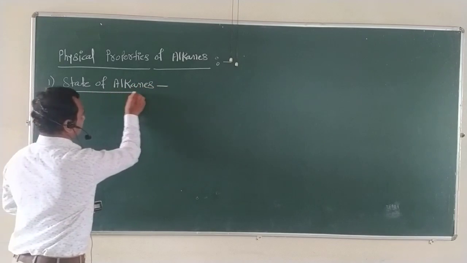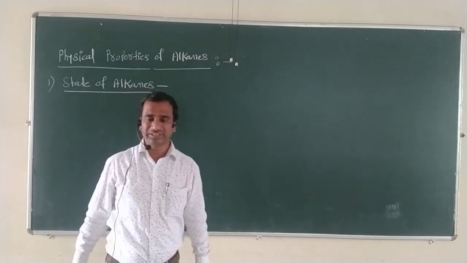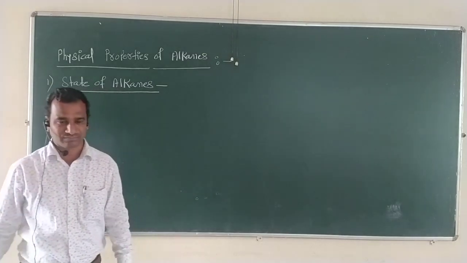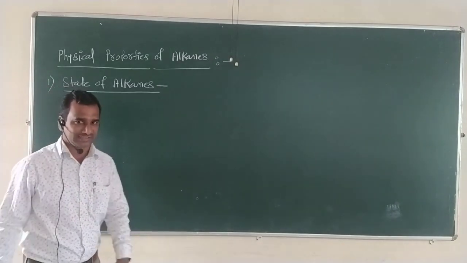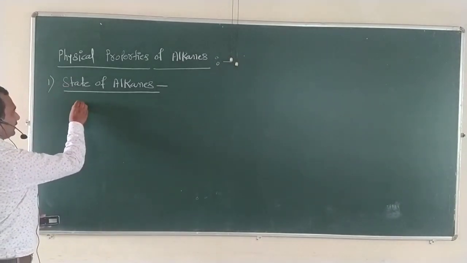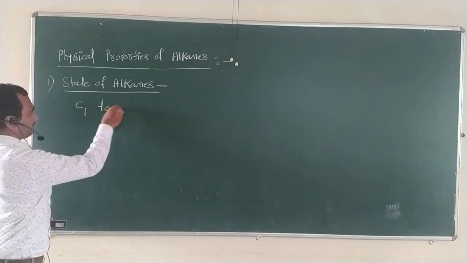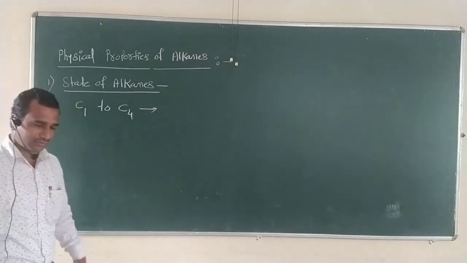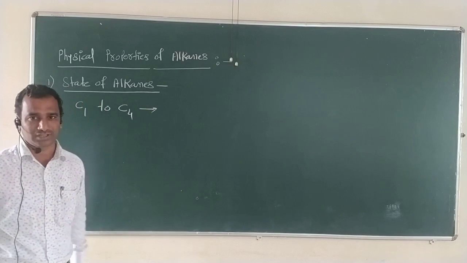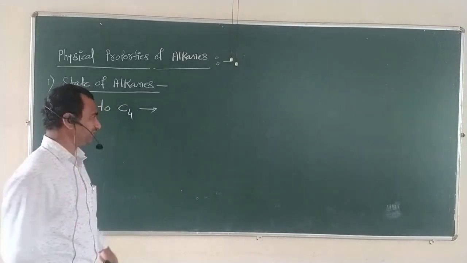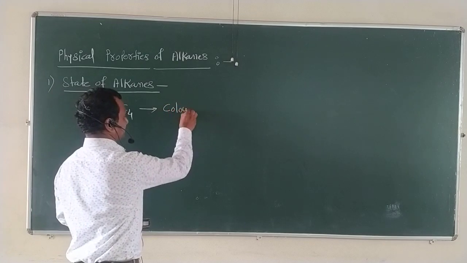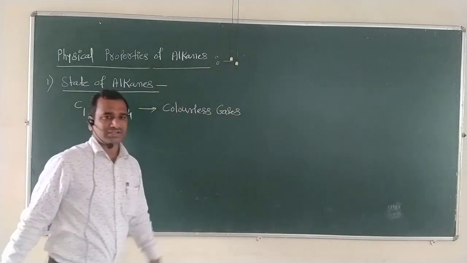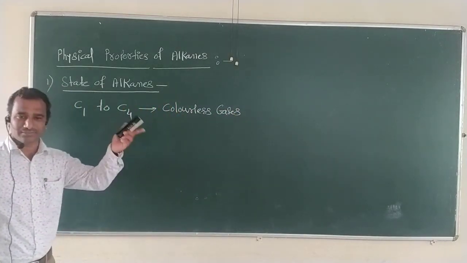Now, in which states can these alkanes commonly occur in nature? That we have to study in this first physical property of alkanes. If we take the initial examples of these alkanes, meaning the alkanes containing carbon number 1 to carbon number 4, these 4 alkanes commonly occur as colorless gases. So this gas state is for the first 4 alkanes.